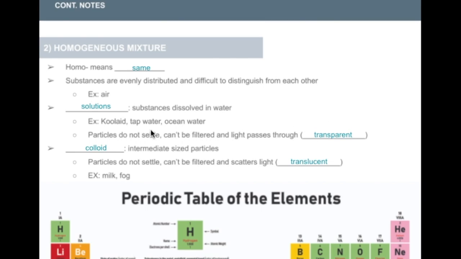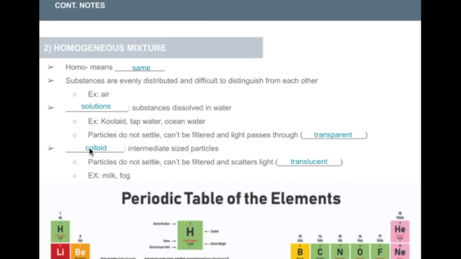If we had a glass of tap water, it has a bunch of different minerals and things added to it. We can't really distinguish those because they're all dissolved in the water. Same thing with salt water. Light can pass through that salt water, but the salt is never going to just settle out in the salt water.